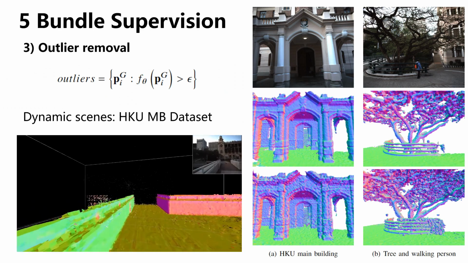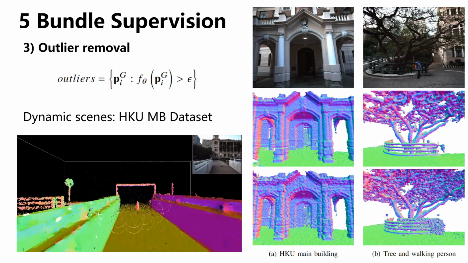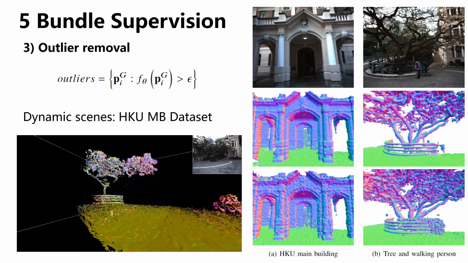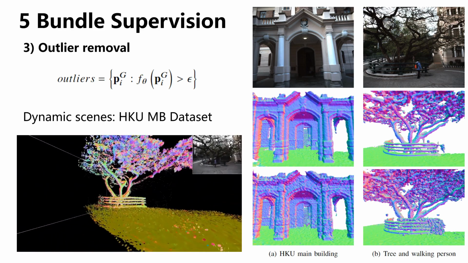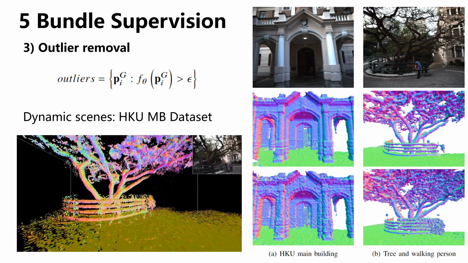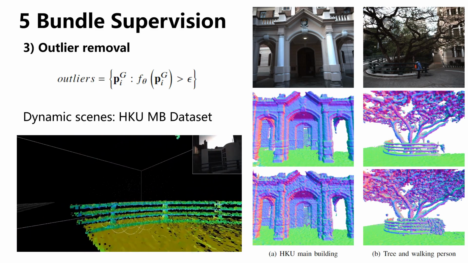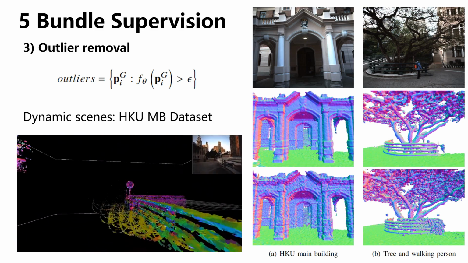In dynamic scenes, the points on the moving objects will conflict with the free sampling supervisions lying between the static background and the sensor. According to this observation, we proposed an outlier removal strategy that periodically infers the signed distance values of historical points and drops points whose signed distance values are epsilon away from 0.